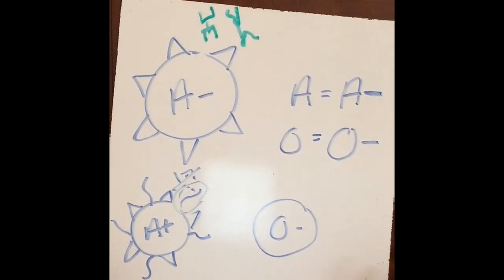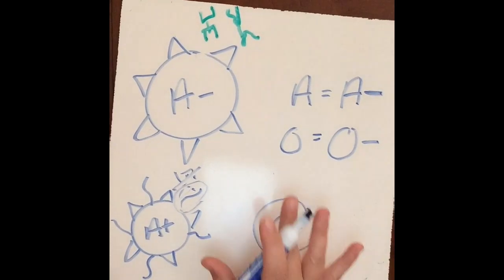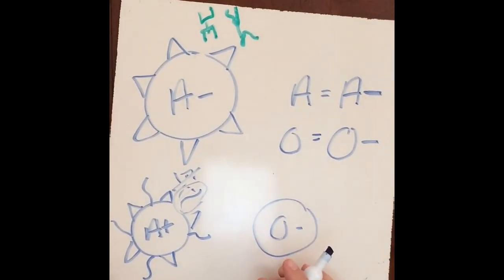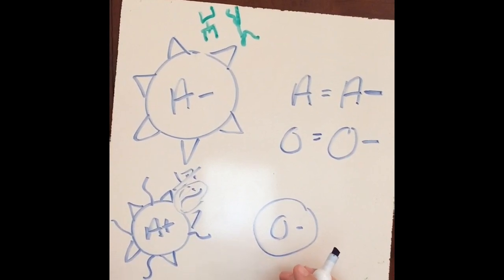So positive people, if you're a positive person, okay, A positive, B positive, O positive, AB positive, you can receive from both the positive people and the negative people. But if you're a negative person, you can only receive from other negative people.